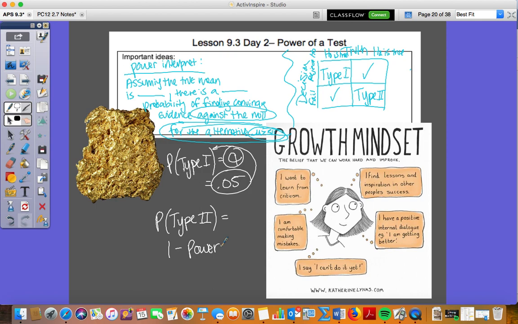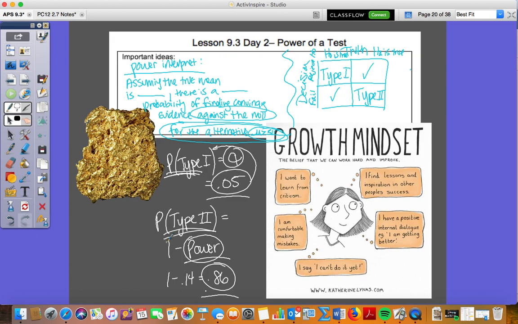So the probability of a type 2 error occurring, meaning that we fail to reject the null but the alternative is true, that would stem from my power. Again, I don't ever have to solve for power, but if I get the power, then I know that I can solve for that type 2 error. So that would be 1 minus 0.14, which equals 0.86. So 0.86 or 86% is the probability of a type 2 error occurring, meaning that I fail to reject the null, but the alternative would be true. So these two right here, just making sure you know the formulas for that. 1 minus power, and then the alpha level, knowing how to find the probabilities of those errors.